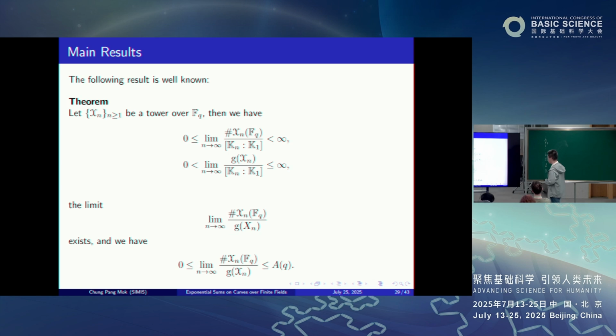So consequently, if you look at the limit of the quantity, the number of F_q-rational points of X_n divided by the genus of X_n, this limit always exists, and we refer to this as the limit of the tower. As I said, it always exists, but may very well be 0. Of course, in any case, it has to be less than or equal to the original Ihara constant A of q.